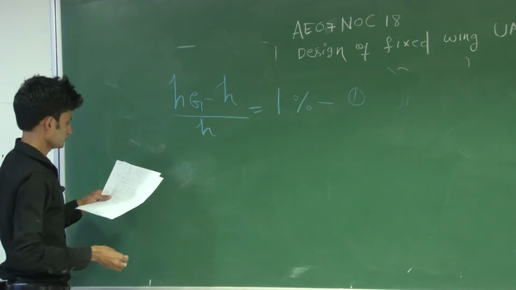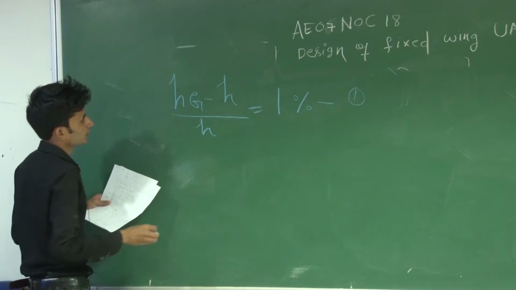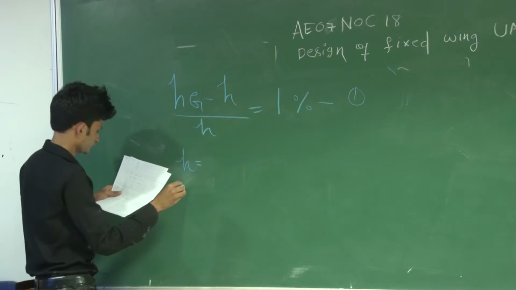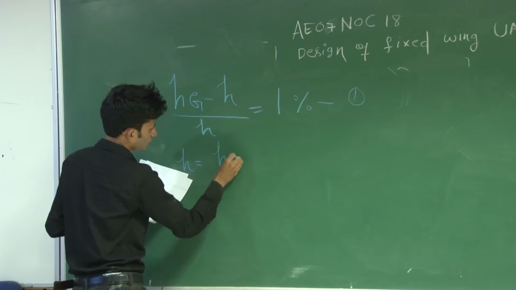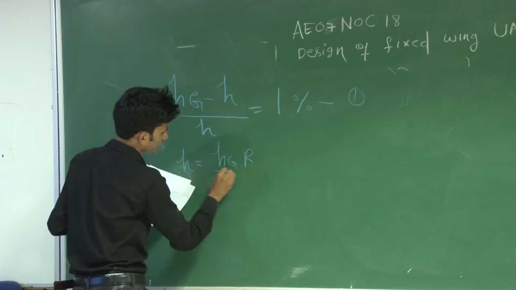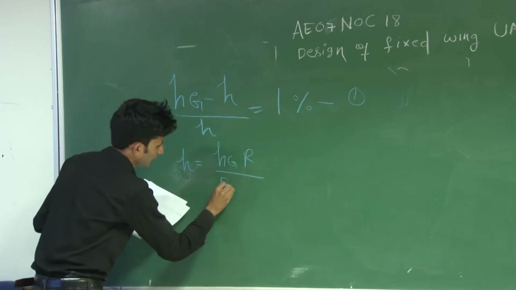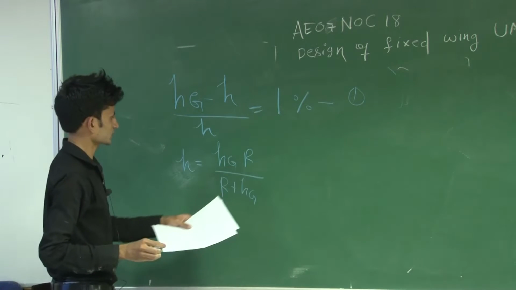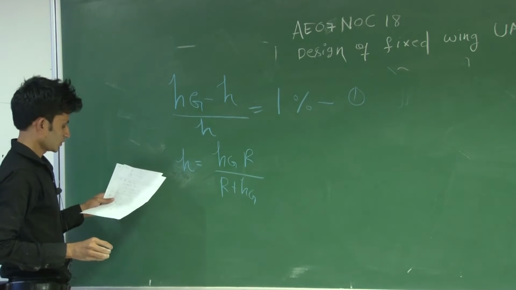And you know that the relation between geometric altitude and geopotential altitude is H equal to Hg R divided by R plus Hg. R is the radius of Earth, 6400 kilometers.